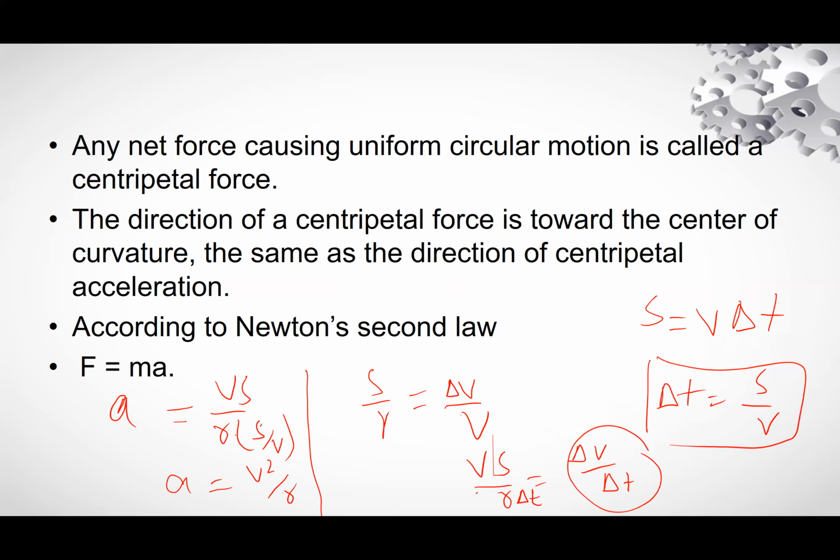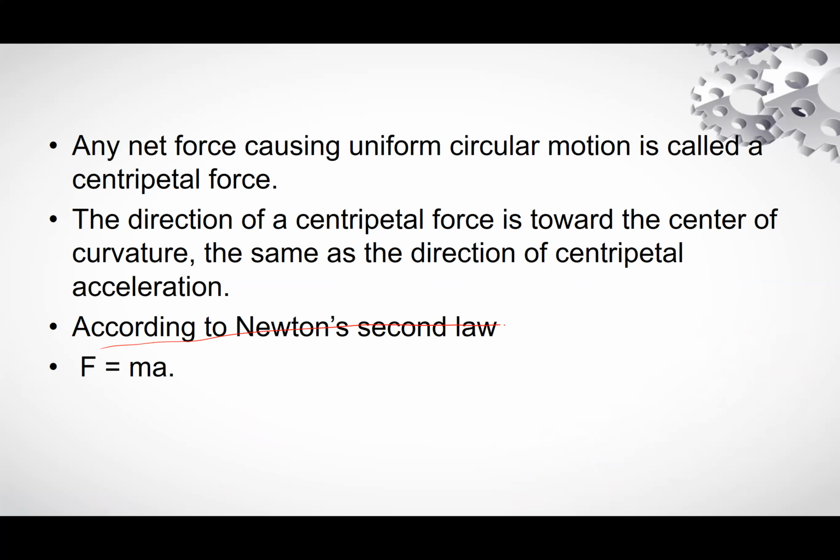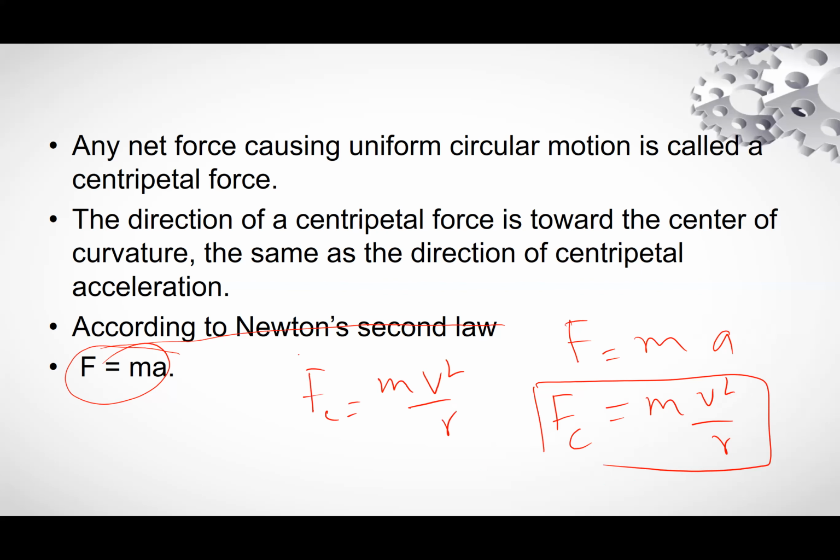Now, any net force causing uniform circular motion is called centripetal force. The direction of centripetal force is towards the center of the curvature, the same as the direction of centripetal acceleration. According to Newton's second law, force is equal to ma, and we will write F is equal to m V square divided by R. This is the centripetal force. We derived this relation and we will write this relation.